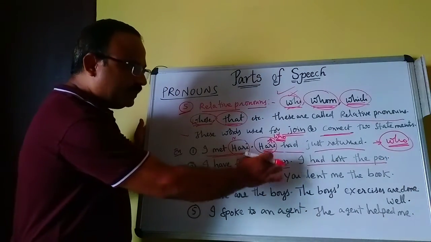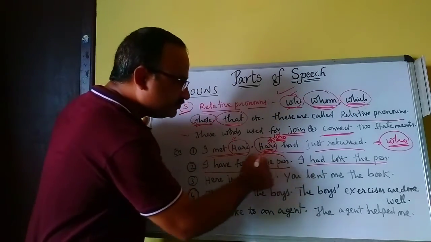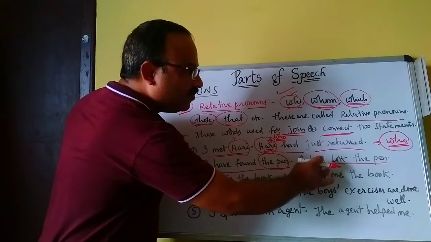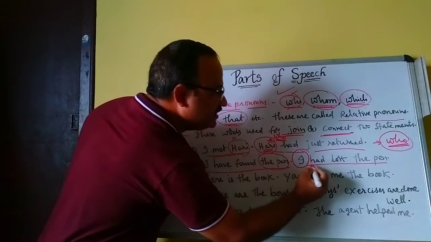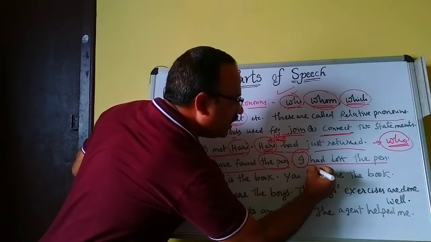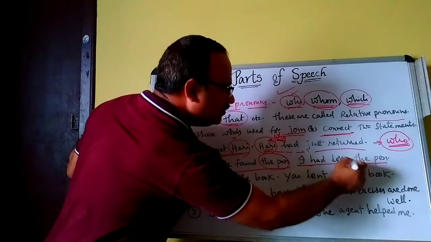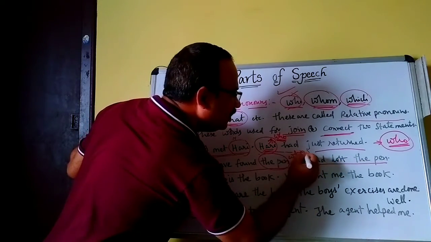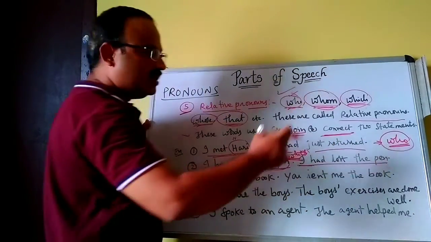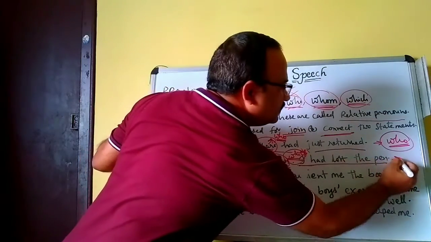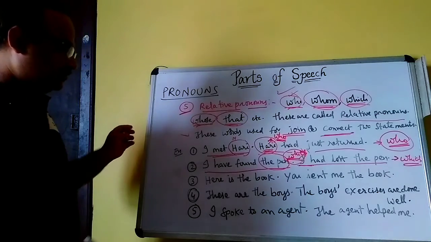So, I have found the pen which I had lost. So here which is a relative pronoun.